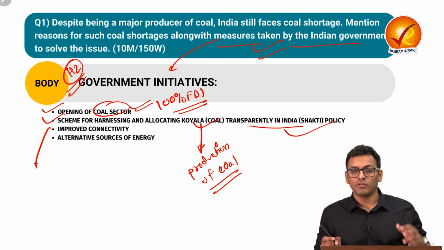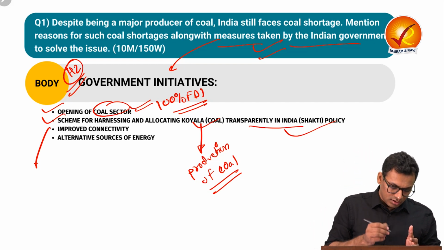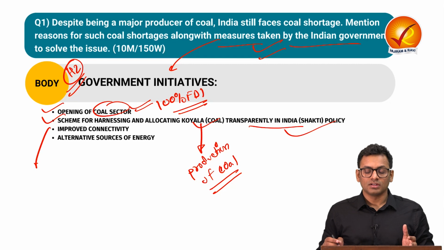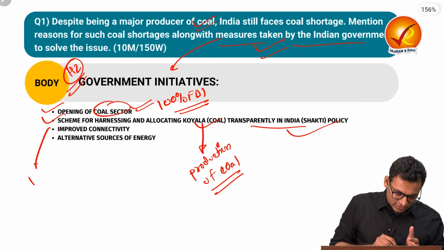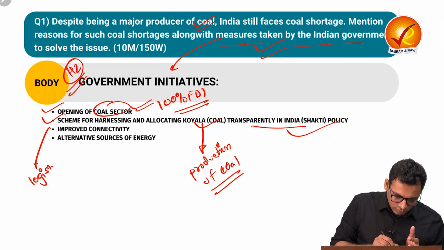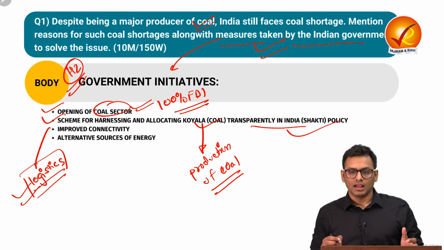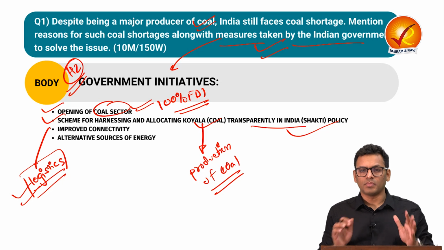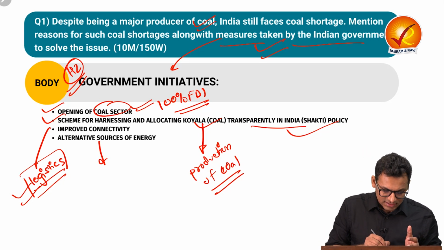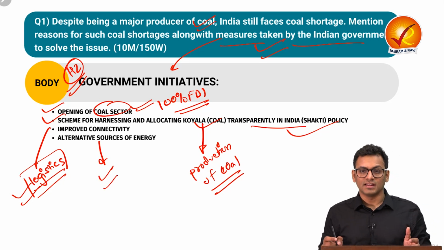Next is improved connectivity. We do understand how logistical hurdles can also impact the supply of coal. Therefore, connectivity, as in logistics, must be ensured, and there are certain initiatives from the government side which are ensuring the logistical part of the supply chain. And lastly, push for alternative sources of energy.